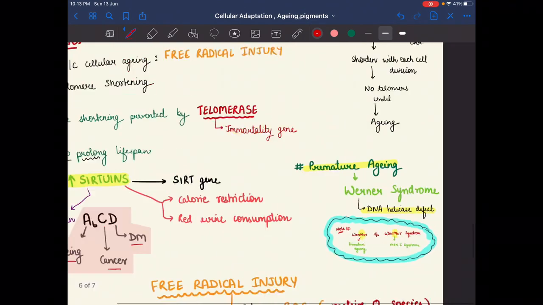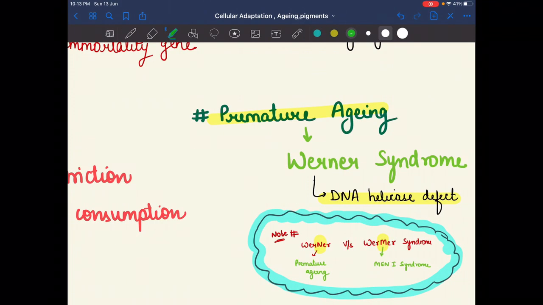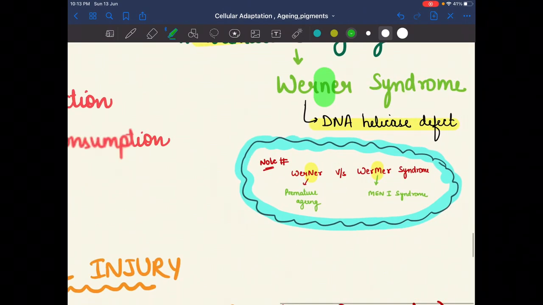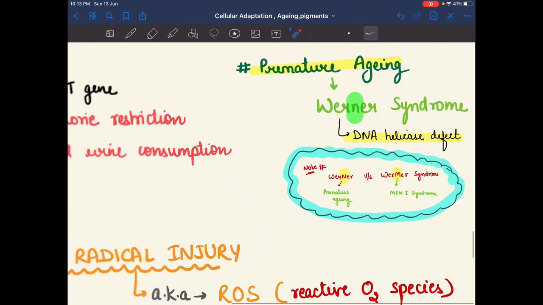And premature aging is seen in Werner syndrome. In Werner syndrome there is a DNA helicase defect. So premature aging is seen in Werner syndrome, and the differential diagnosis of Werner and Wermer is that Werner is premature aging and Wermer is MEN-1 syndrome. Wermer is MEN-1 syndrome, Werner is premature aging.